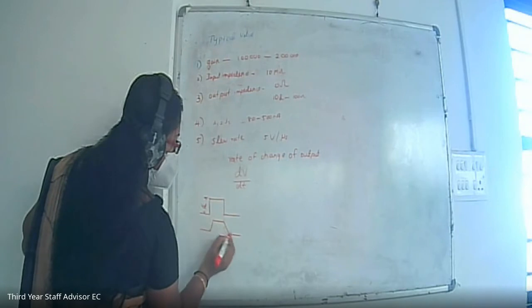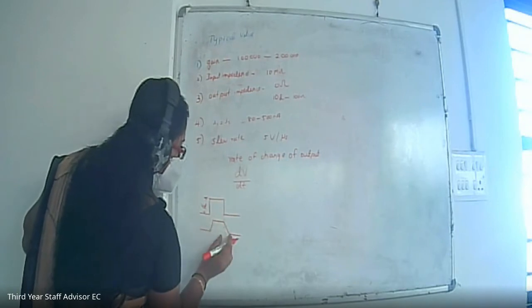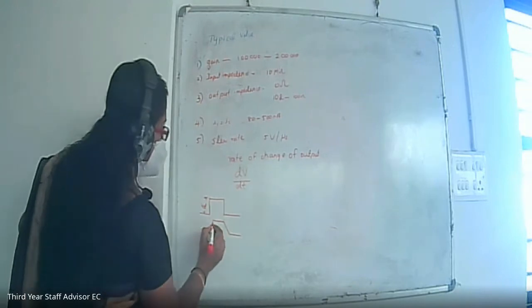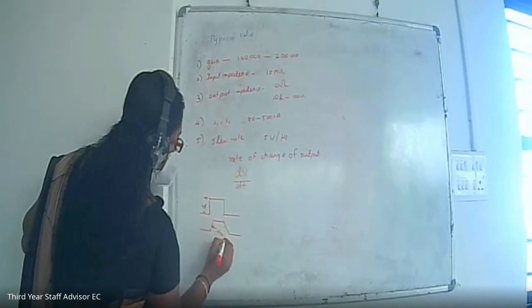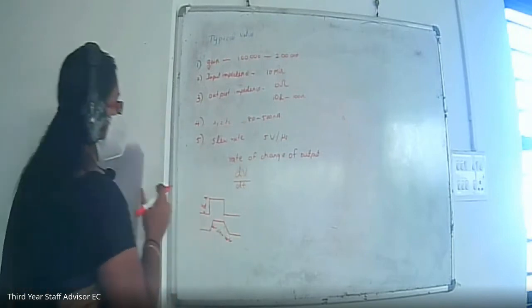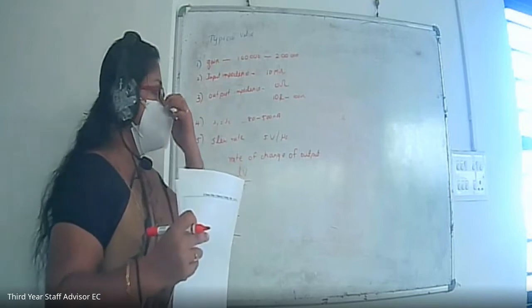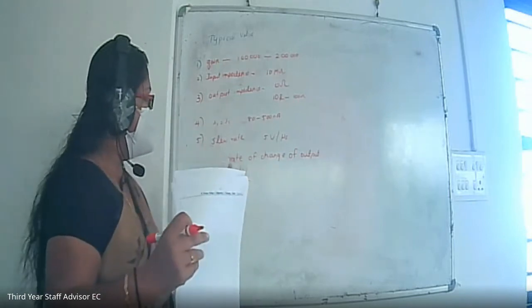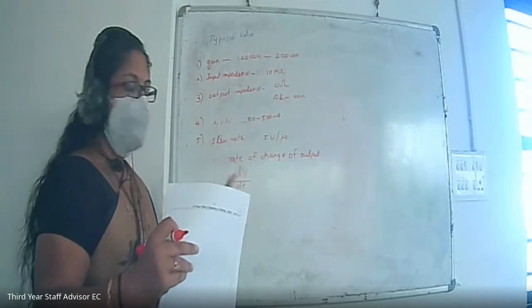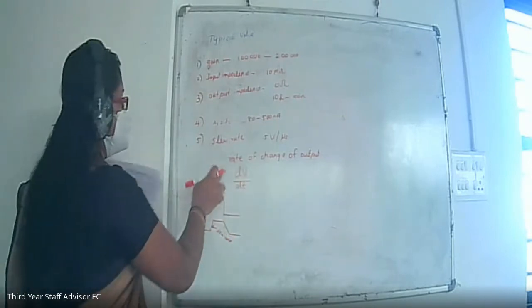That means it takes some time to go from maximum to minimum value. That time is represented by the slew rate. It is the rate at which the output voltage changes with respect to time, so it actually represents the speed. So this is the slew rate.